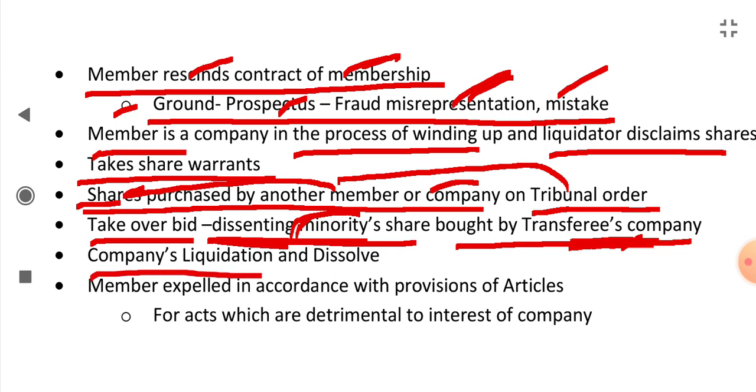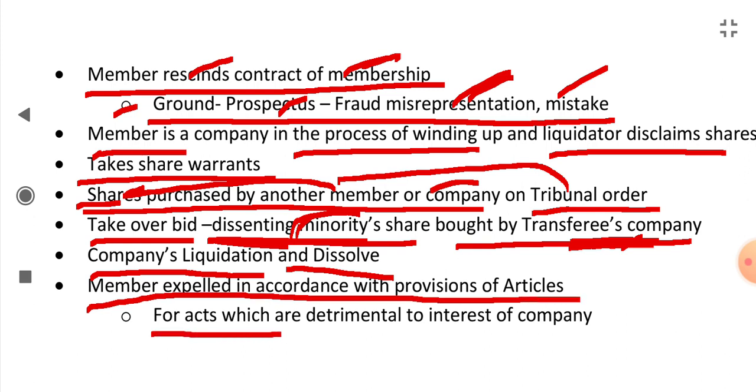When there is company liquidation and the company is dissolved, the company ends, and when the company ends, there is no membership, there is no member. If the member is expelled in accordance with the provisions of the articles for acts which are detrimental to the interest of the company, then he will be expelled and his membership will be gone.